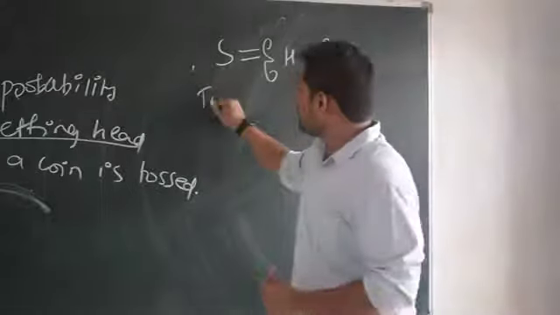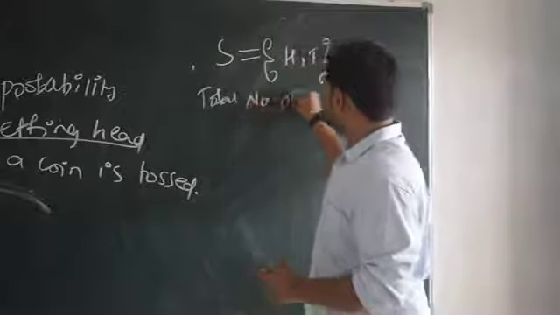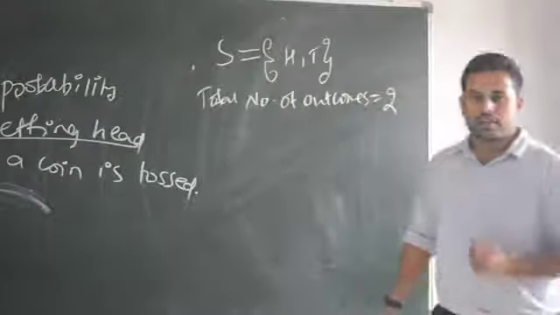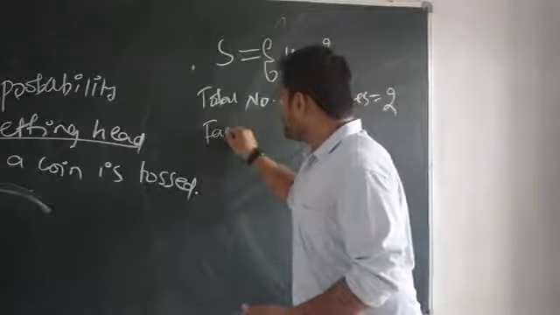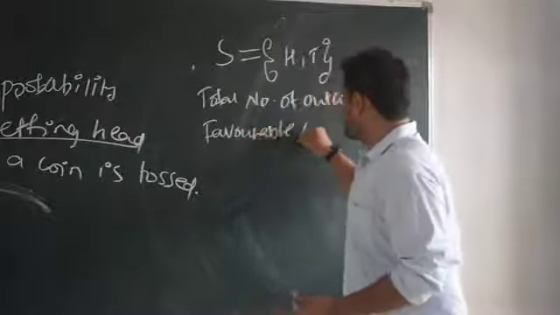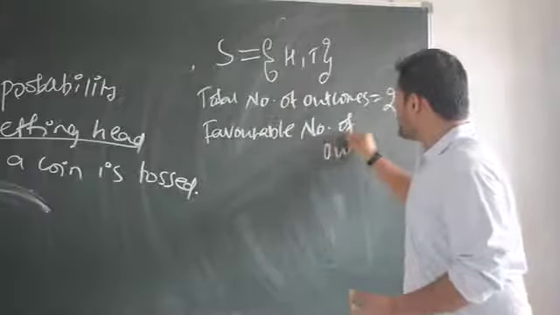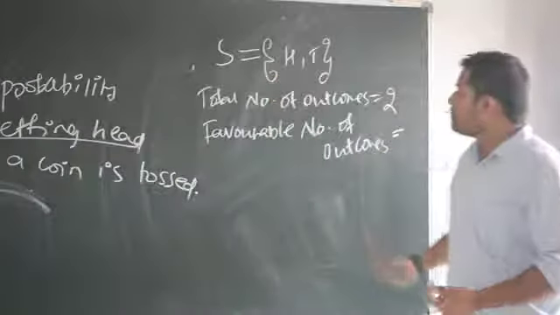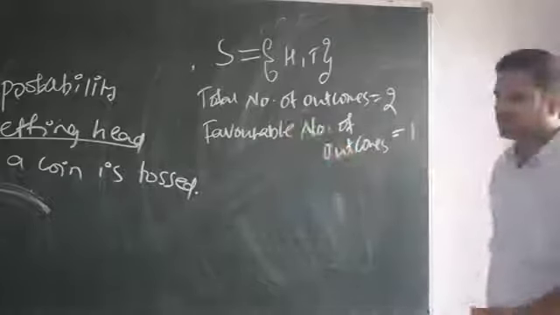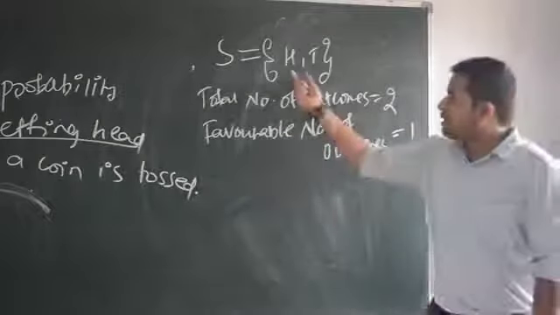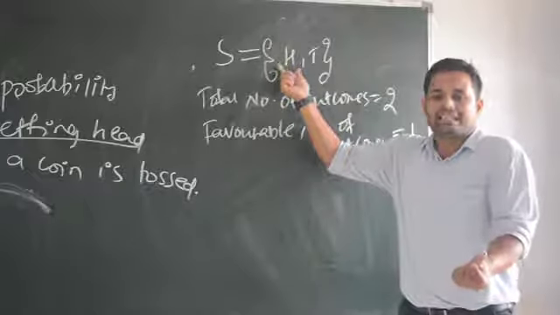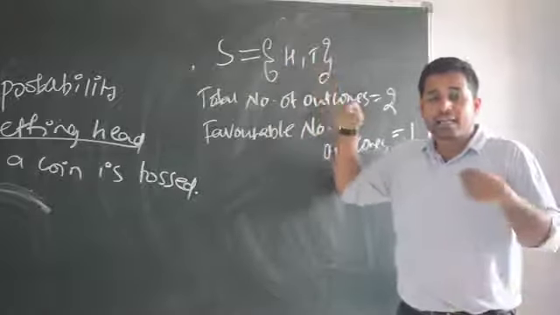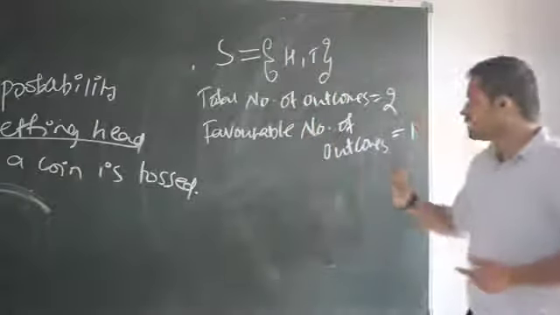What are the total number of outcomes? Two things can happen. I may get head or I may get tail. But what are the favorable number of outcomes? What is the meaning of favorable? What I want. I want a head. So the favorable number of outcomes is only one. There is only one chance among two that I get head. There are two chances, one is head, other is tail. But I want head, so that is my favorable outcome. So it is only one.